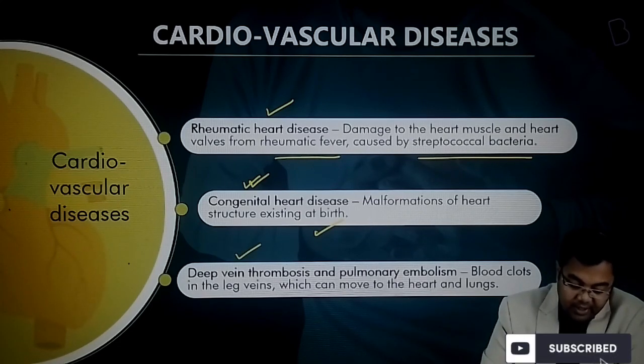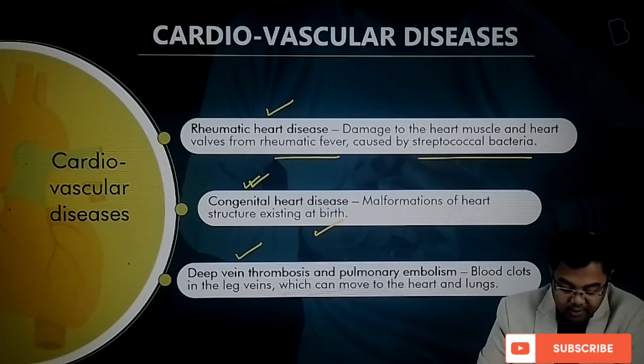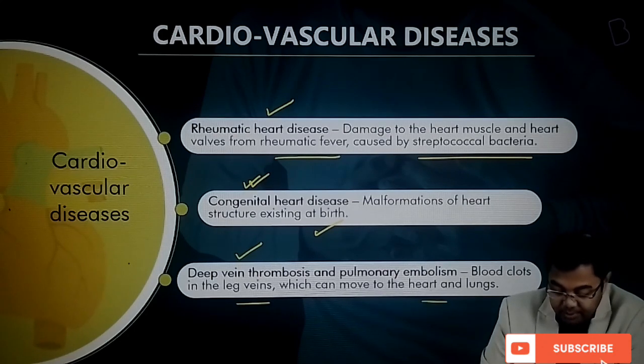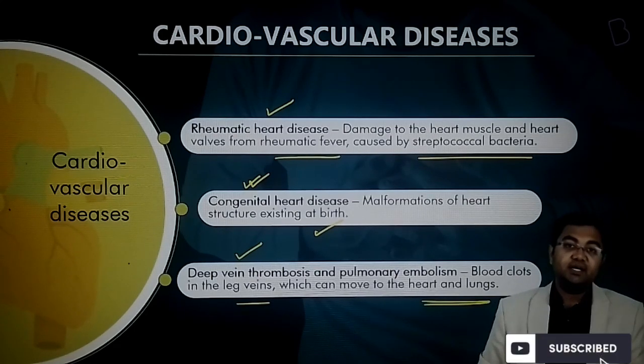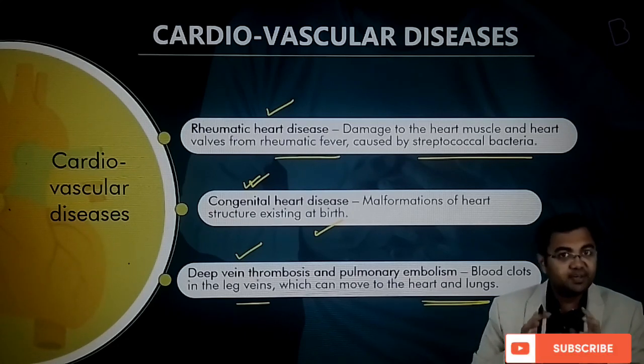And then after that you have deep vein thrombosis and pulmonary embolism. This is blood clots in the leg veins which can actually move to the heart and the lungs. So these are 6 categories of cardiovascular diseases. So just remember the names.